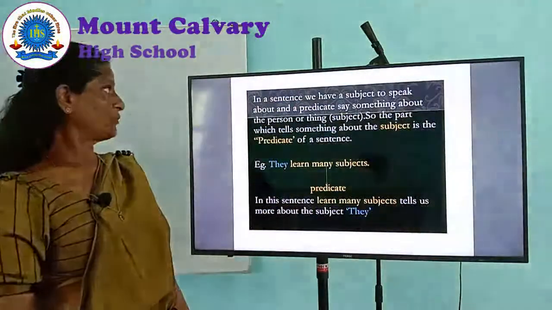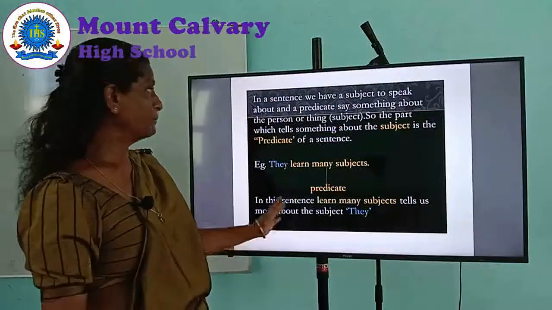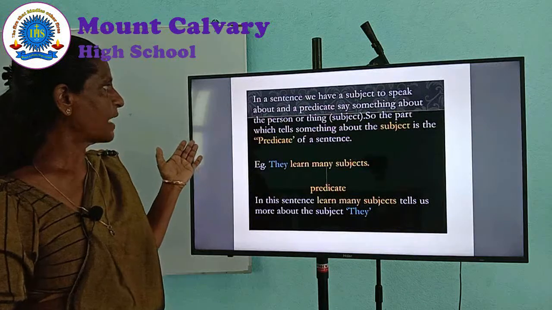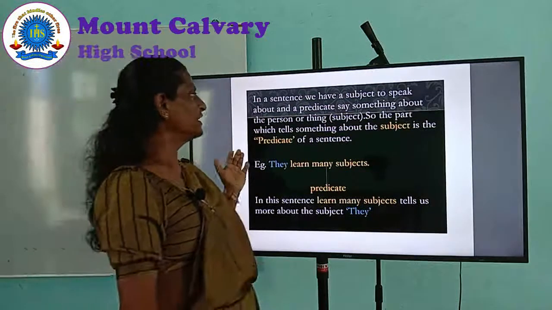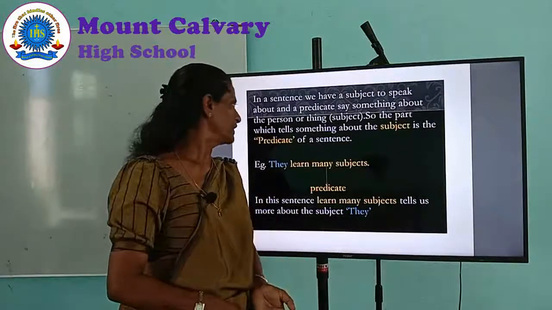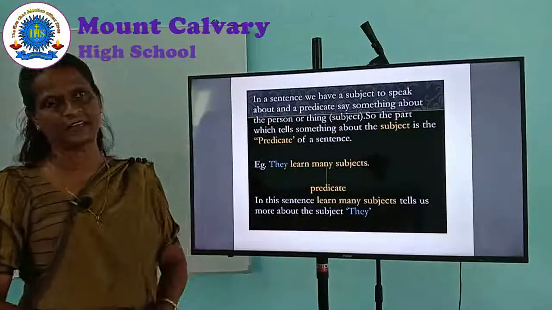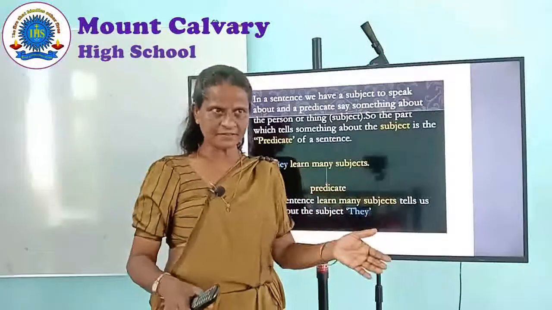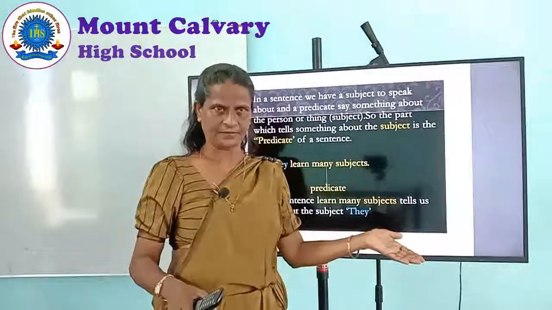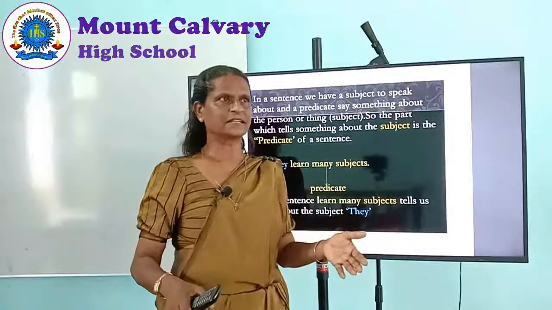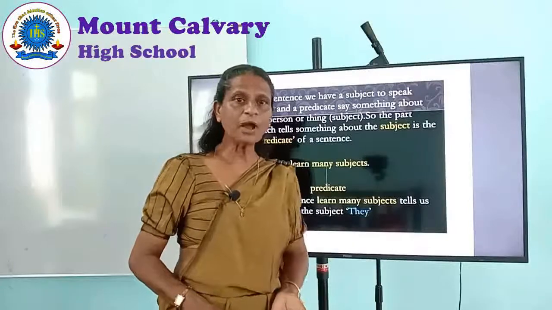In a sentence, of course, we have a subject to speak about and a predicate says something about the person or the thing. Now, in a sentence, we find the subject as well as the predicate. The subject is the person we are speaking about.